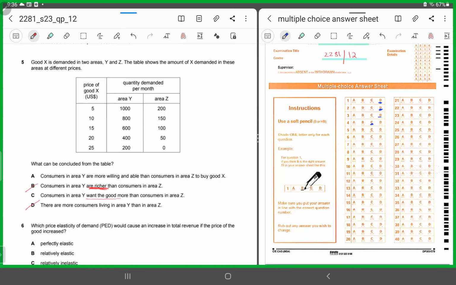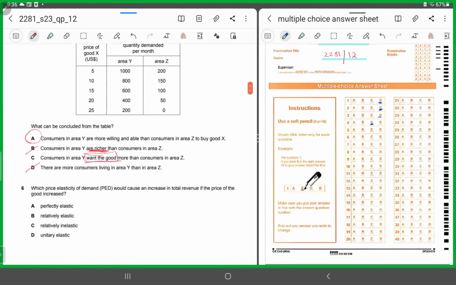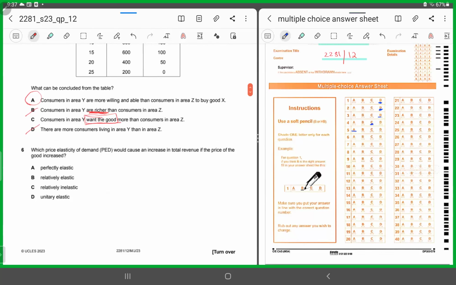If they want it, the want must be backed by the ability to pay. That is why they're demanding it, and that is why A is the correct answer. The want must be backed by the purchasing power. They are willing and they are also buying it, right? Because at each price, area Y consumers are demanding and they're also willing to buy, right? So their demand is backed by the ability to pay for these prices. It's backed by their purchasing power as well. That makes an effective demand.